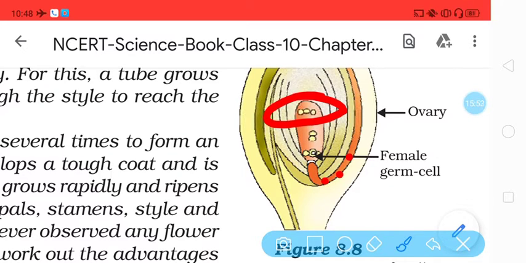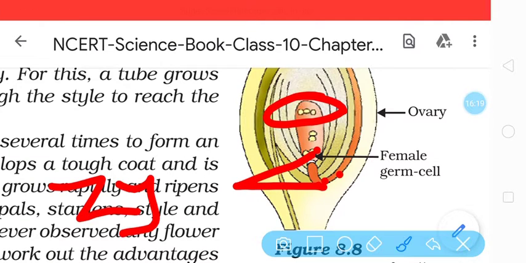First the vegetative cell will fuse with the covering and first synergid cell here, and due to the fusion this vegetative nucleus will disappear. And then only two generative cells will remain. From that, the first generative cell will fuse with the egg cell to form a zygote.